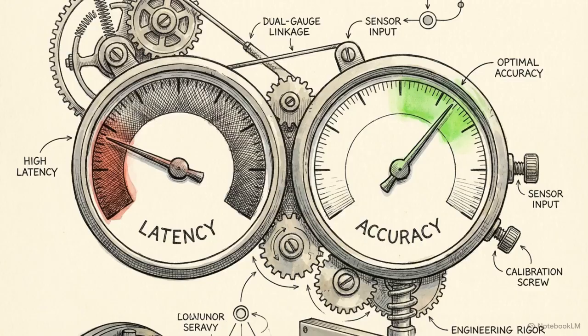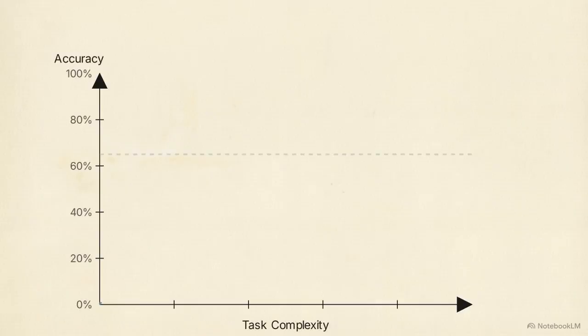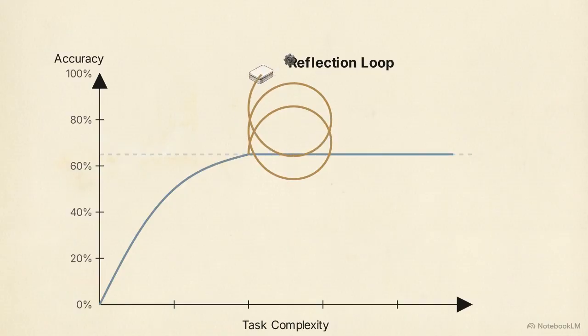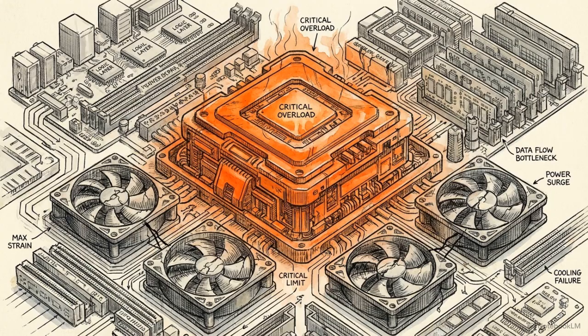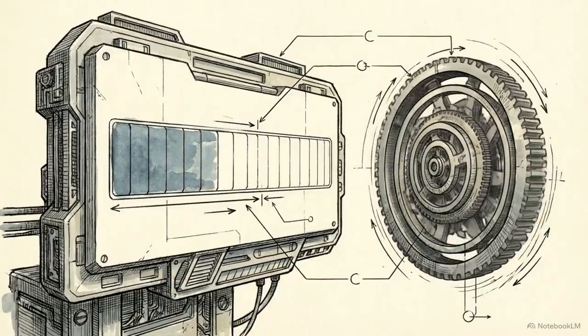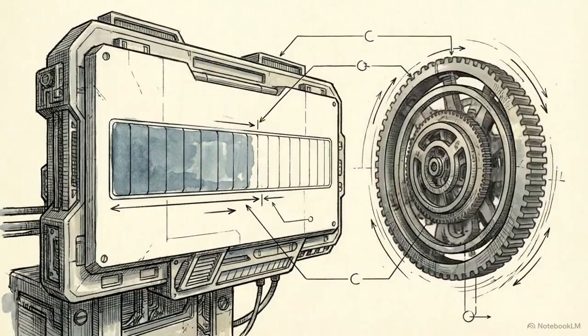Once the agent is secured to take action, we hit an immediate trade-off between latency and accuracy. On complex multi-step tasks, the accuracy of a single model plateaus at roughly 60 to 70%. To push past that limit, engineers use an architectural pattern called reflection. Instead of generating a final output immediately, the agent acts as its own critic. It drafts code, runs it through unit tests, evaluates the failure, and rewrites the code in a continuous loop. This improves accuracy, but it incurs a massive performance hit. A workflow that takes 800 milliseconds for a single prompt expands to 10 or 30 seconds as the agent deliberates.